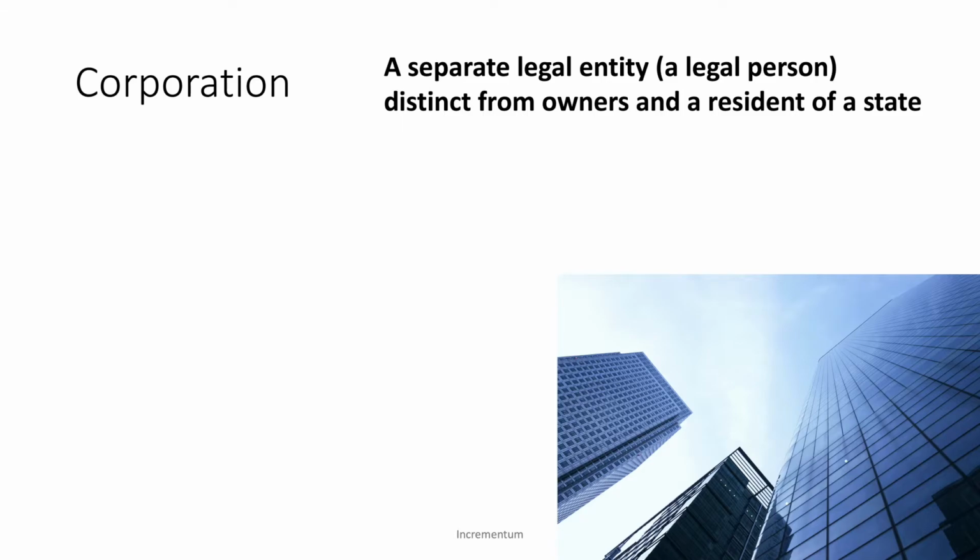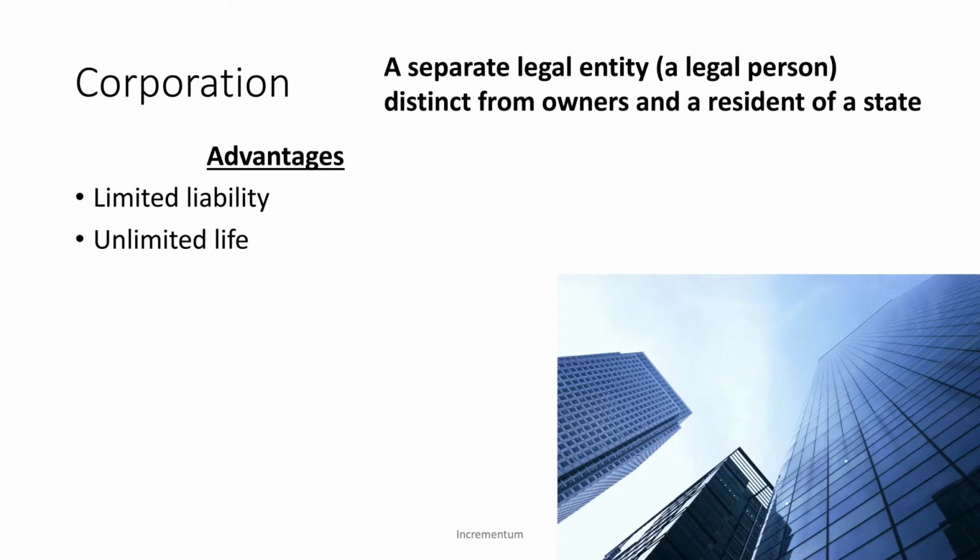And a corporation is also a resident of a state. So when you incorporate a business, you do have to incorporate in the state you're in and meet those requirements. The advantages of a corporation are that it has limited liability. So far, when we looked at sole proprietorship and partnership, those two types of businesses have unlimited liability. But with a corporation, if someone sues the business, they can only go after the business assets. They can't go after the personal assets of the owners. So for example, if you're a shareholder in Apple and someone sues Apple, they can only go after Apple's assets. They can't come after you as a shareholder and go after your personal assets. So that's what we mean by a corporation has limited liability.